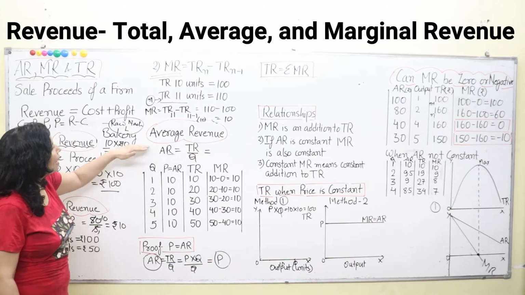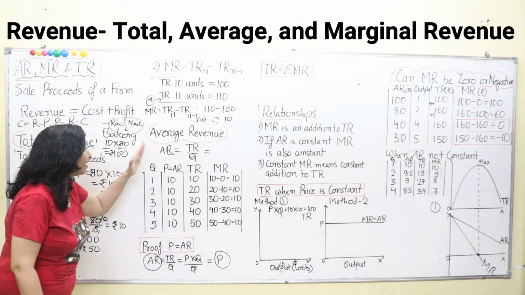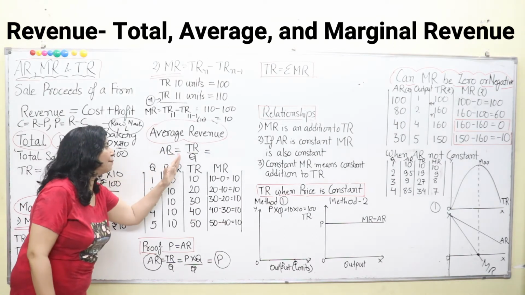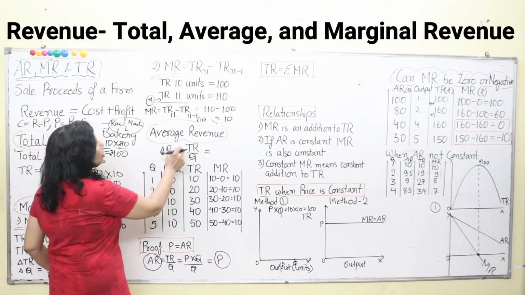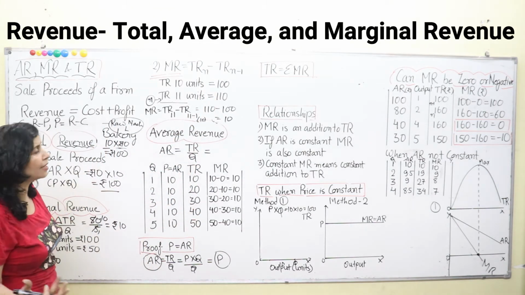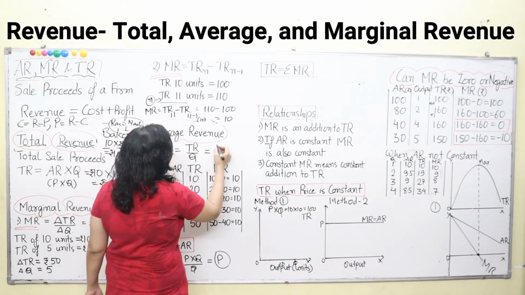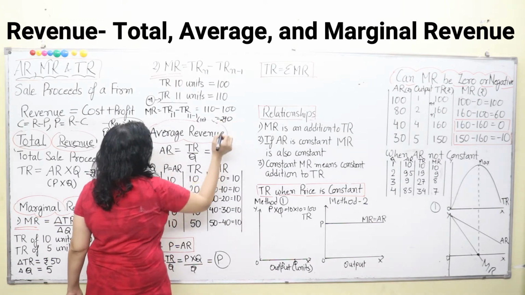Simple. Now average revenue is very simple to calculate here. Average revenue is just total revenue divided by the quantity of output that we are selling. That's too simple. What is total revenue? We can take this example. Suppose we are selling 10 units and the total revenue of selling them is rupees 100. Yeah, I forgot to write the rupee symbol.